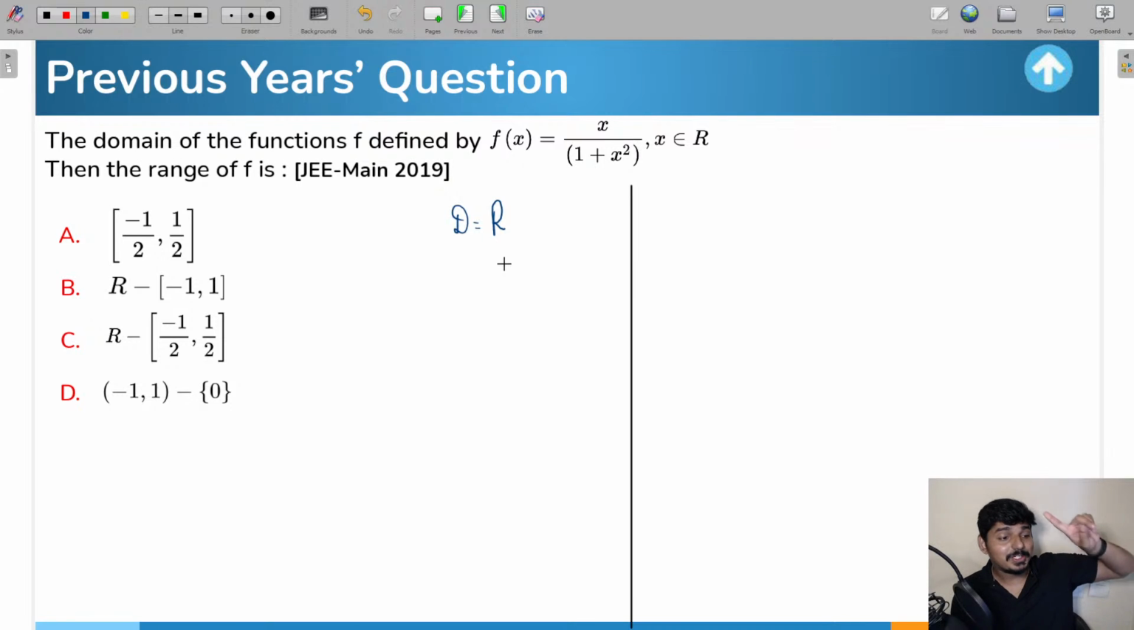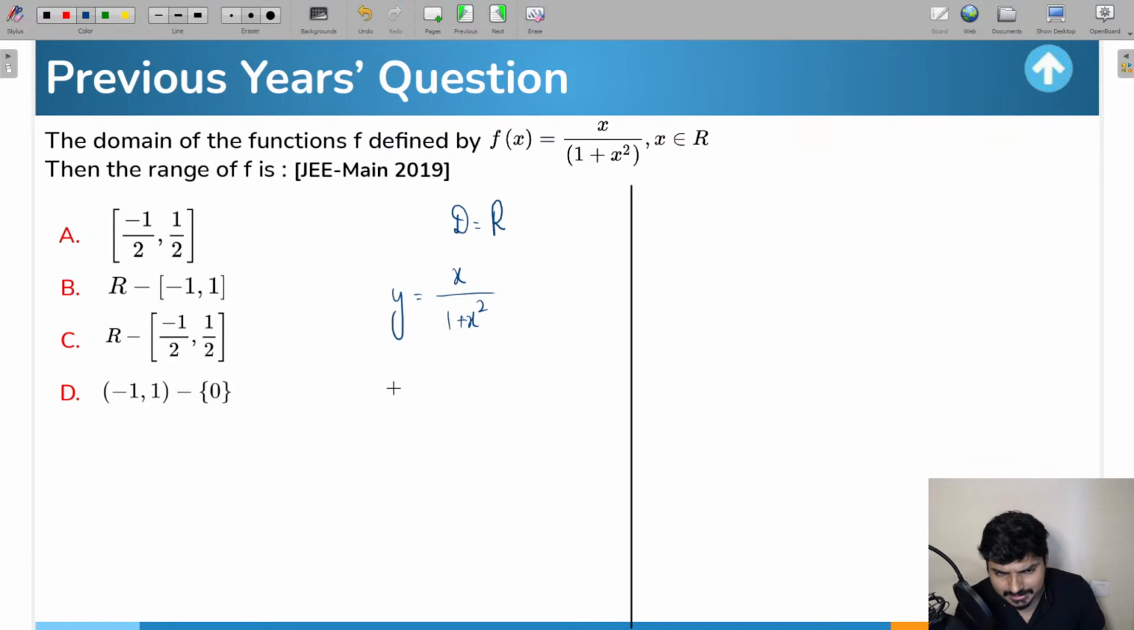So I told you, when the domain is all the real values or real values minus some finite points, well, there you have to do something. Whatever the question is there, y is equal to x by 1 plus x square, first write this as x in terms of y. Okay, so first let me do it in this way.